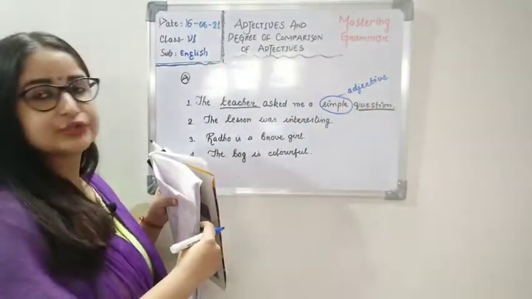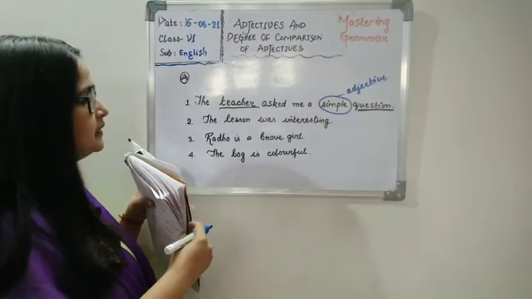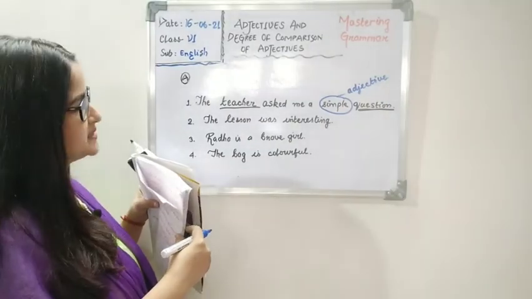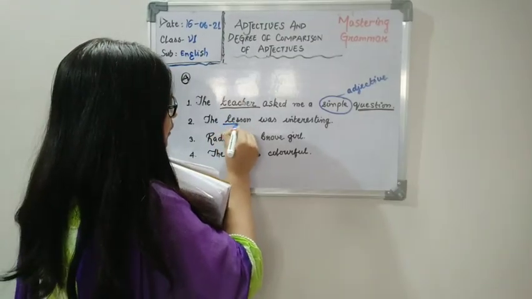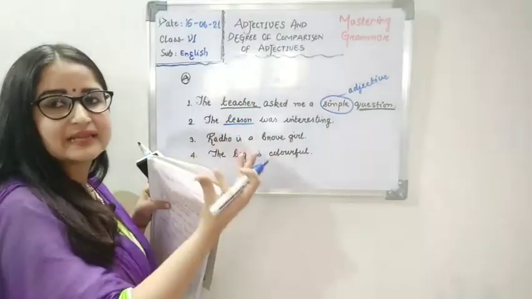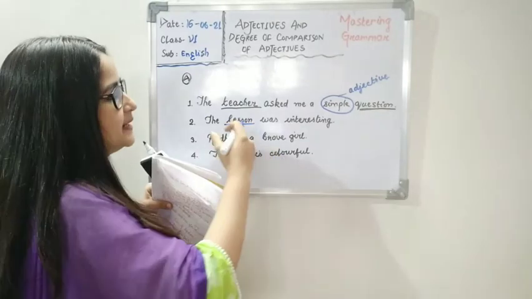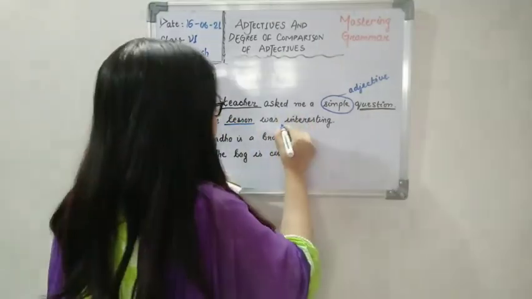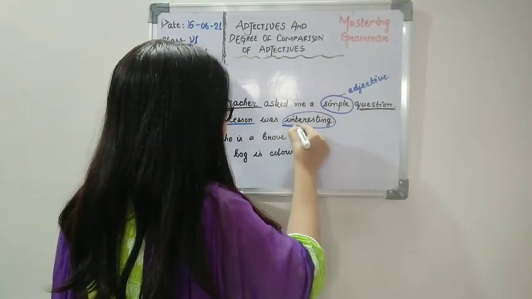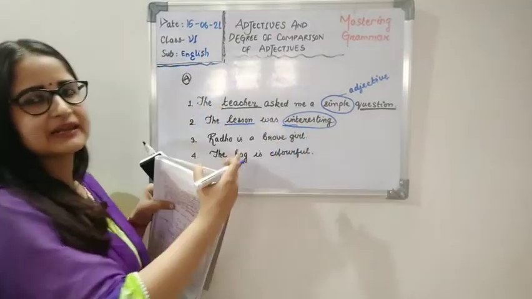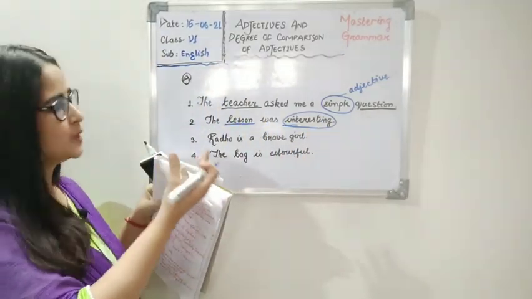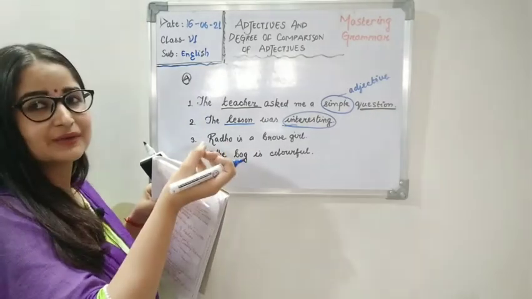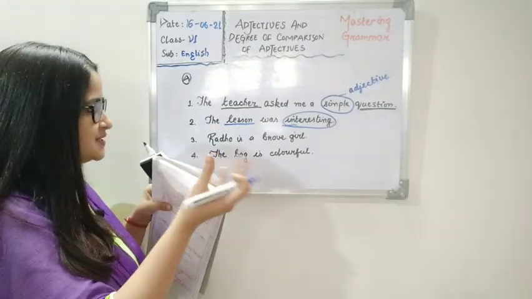Now let's move to the next example. The lesson was interesting. Here we have only one noun, lesson. And how was the lesson? What kind of lesson was it? It was an interesting lesson. So this word is our adjective here. The quality of the lesson is interesting. That means the lesson was full of interest.